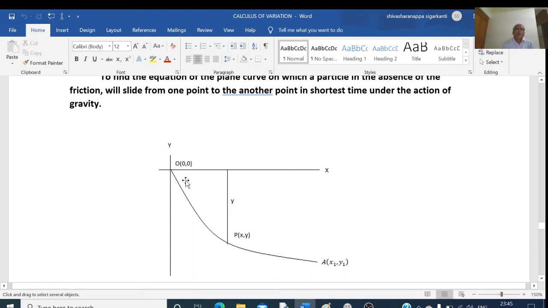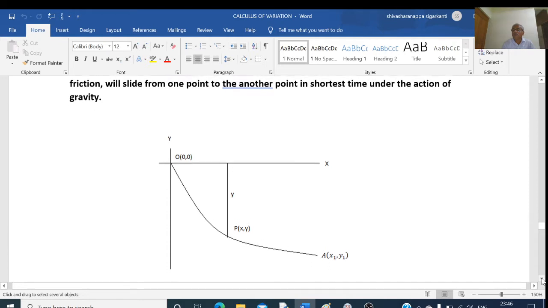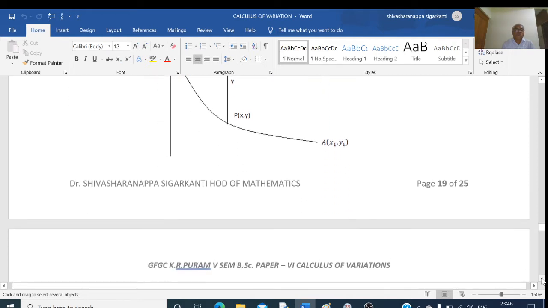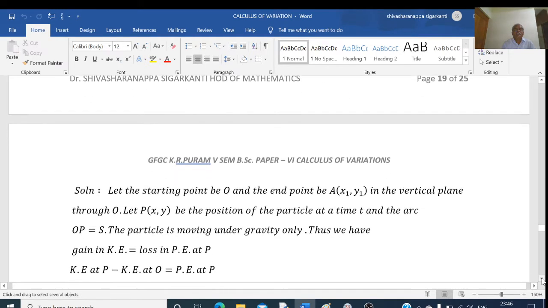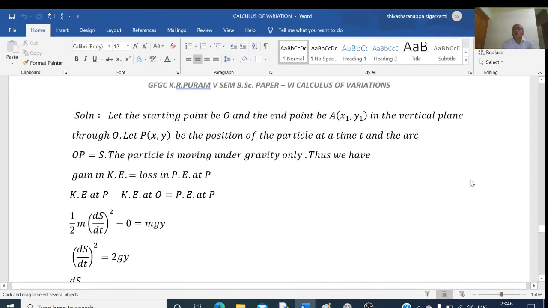Here the particle starts from rest at the point O, and this is the curve along which the particle is moving. A is the end point, O is the initial point. At the point O, the velocity is equal to 0. Let P(x, y) be any point at a time, say t. Now we discuss this problem. Let the starting point be O and the end point A(x1, y1) in the vertical plane through O. Let P(x, y) be the position of the particle at any time t.